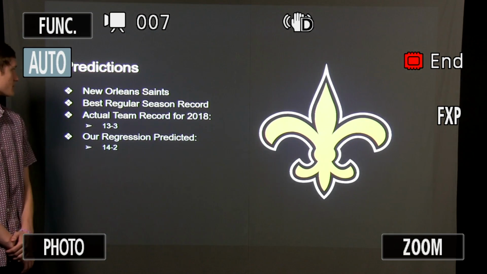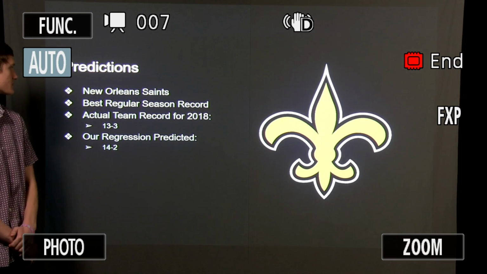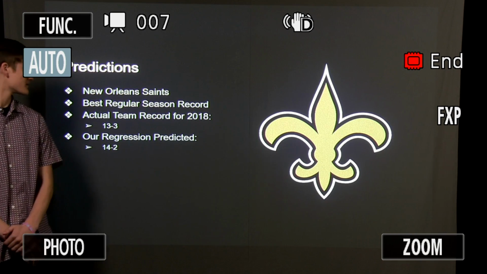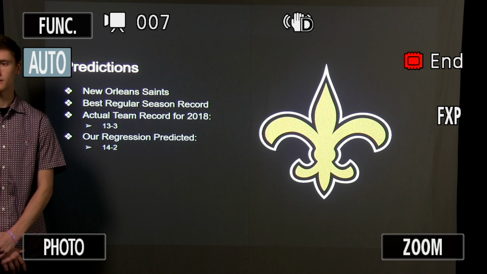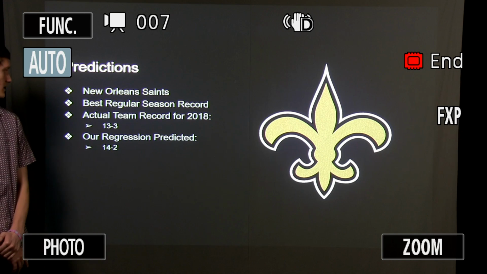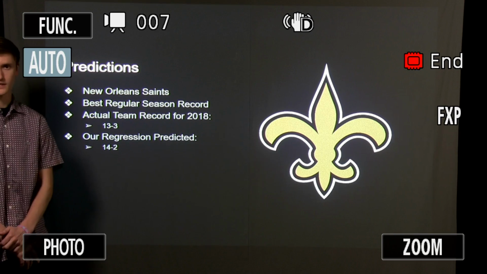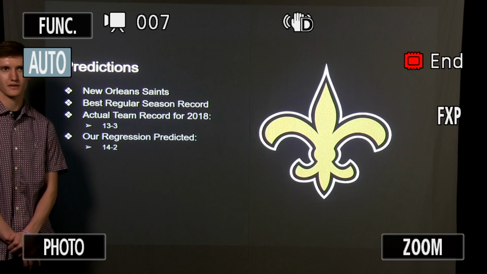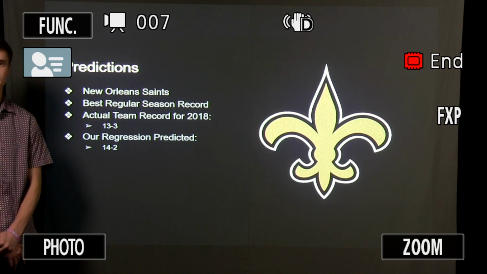Our next team that we predicted was the New Orleans Saints, which had the best regular season record. For 2018, they went 13-3, and our regression model predicted that they would go 14-2, which makes sense with a quarterback throwing the ball like Drew Brees.